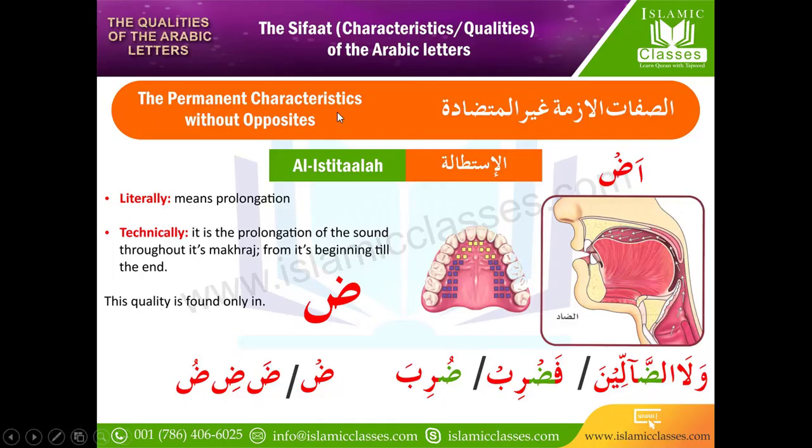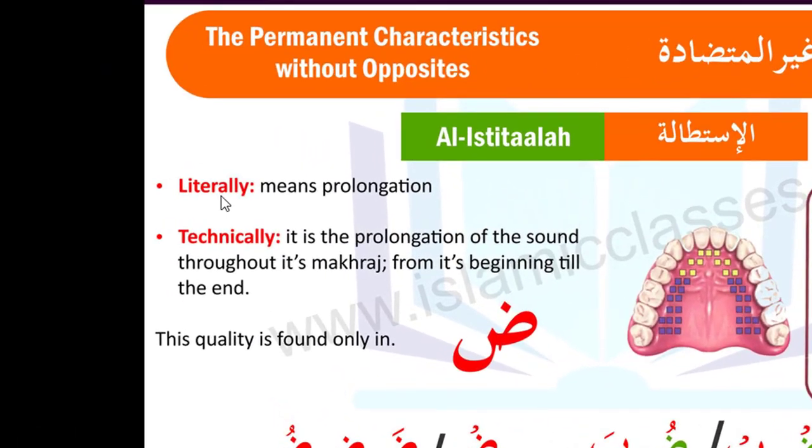Here are the permanent characteristics without opposites. This is quality number 7, which is without opposites, and that is Al-Istitaalah. Literally it means prolongation, like we lengthen a little bit. Technically, it is the prolongation of the sound throughout its makharaj, from its beginning till the end. And what is that? Inshallah, I will tell you right now.